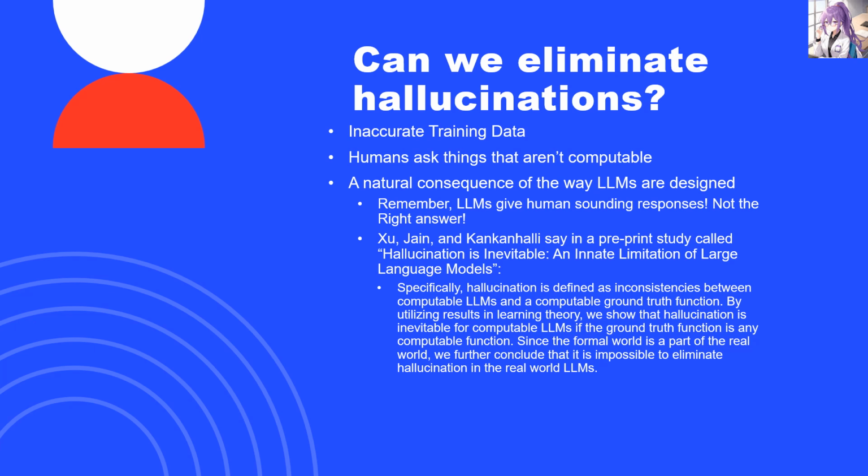So keep in mind that this study is just a preprint. It's not been peer-reviewed yet, but I do agree with what they're saying here. We cannot get rid of LLMs' hallucination problems with the way LLMs are designed to work. Keep in mind that an LLM is just always calculating the next most likely word in a sentence. That's all it does.